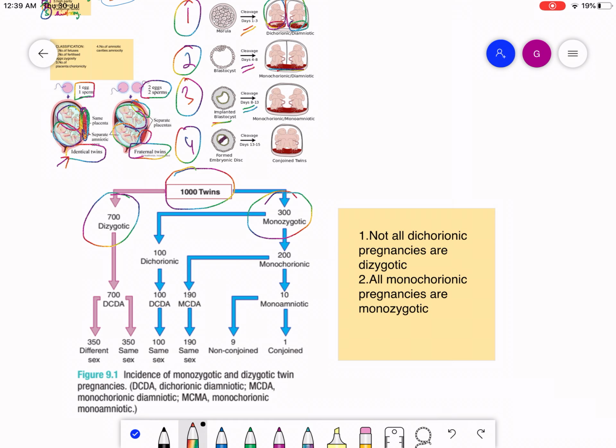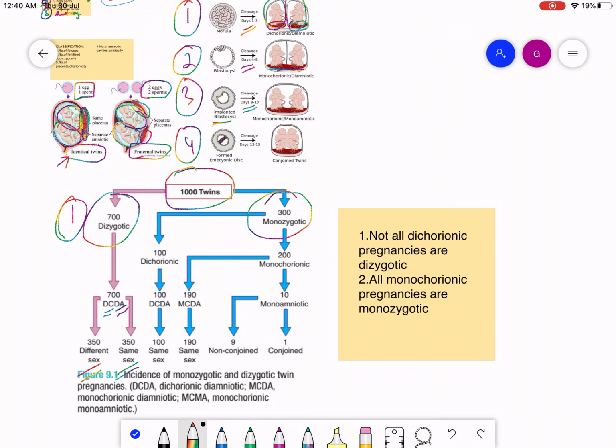Now I'm going to discuss dizygotic ones. These dizygotic twins are always dichorionic, diamniotic, with two separate placentas and two separate amniotic cavities. So obviously there are 50-50 chances of different sex and of same sex.